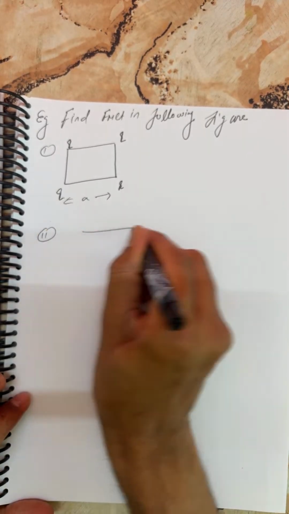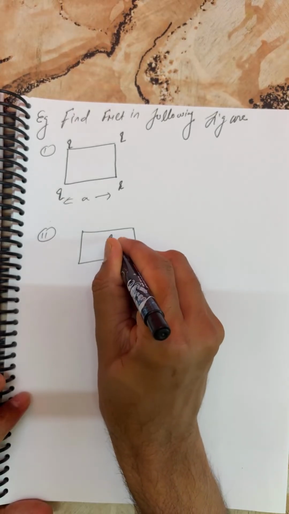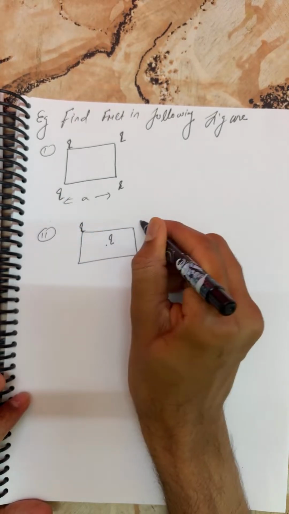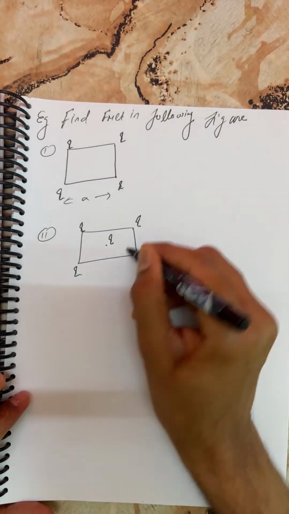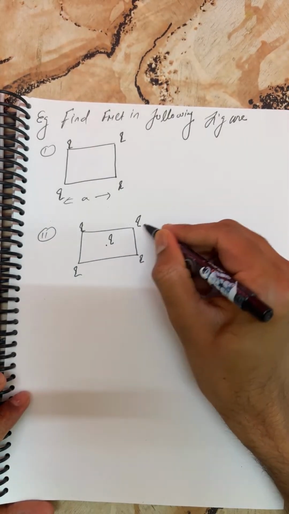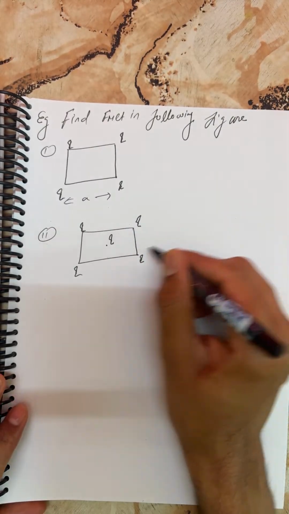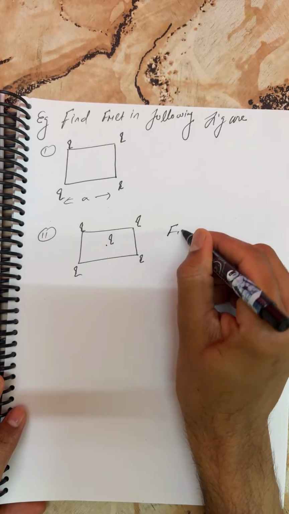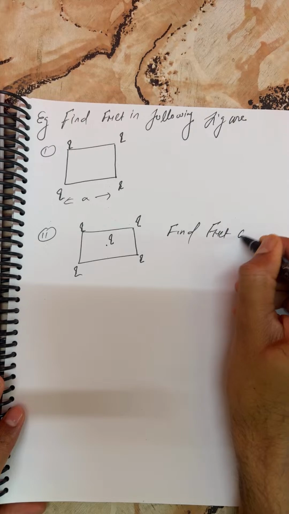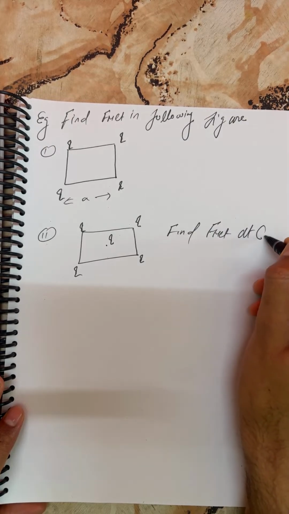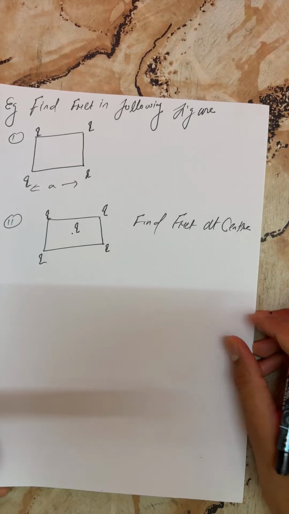Question number 2. Again this is a square, and at the center there is charge q. This is q, this is q, this is q. Now for this condition, the question remains the same: find F net at the center.